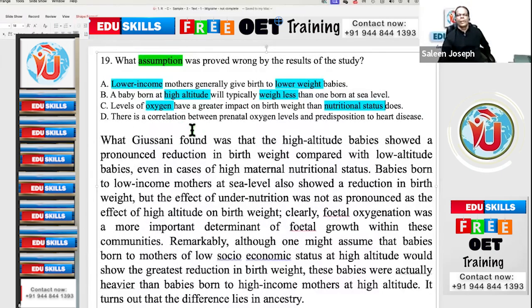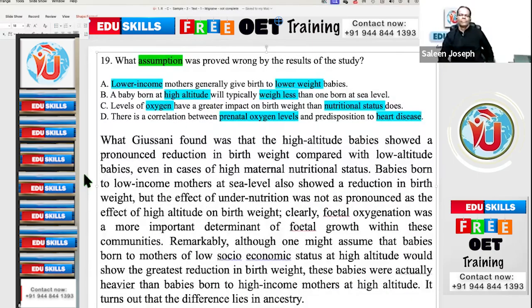Option D. There is a correlation between prenatal oxygen levels and predisposition to heart disease. Correlation between prenatal oxygen levels and heart disease.